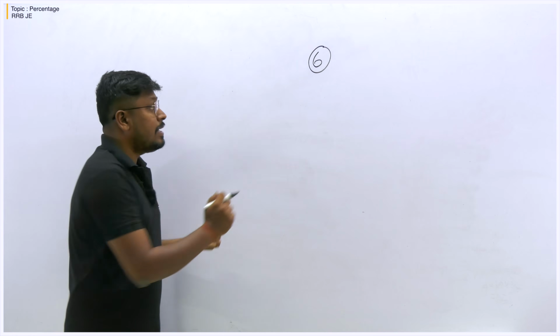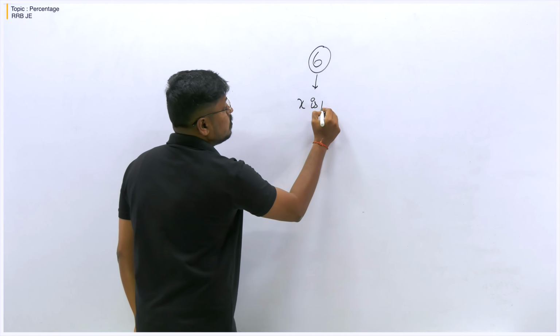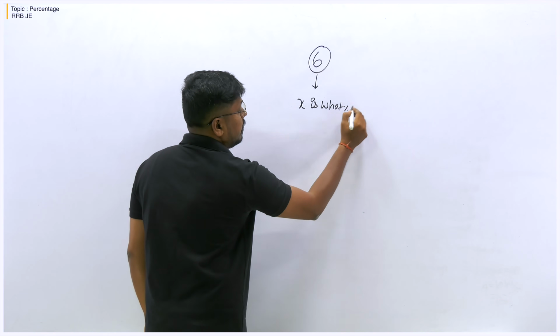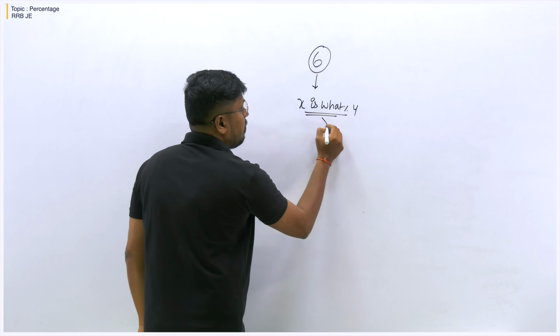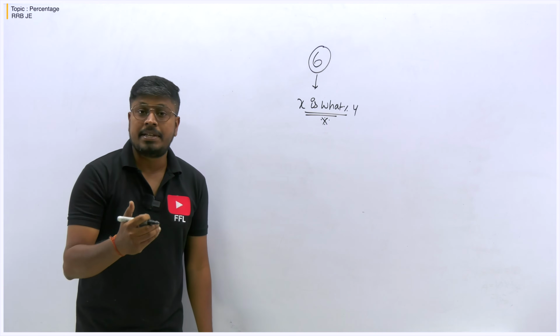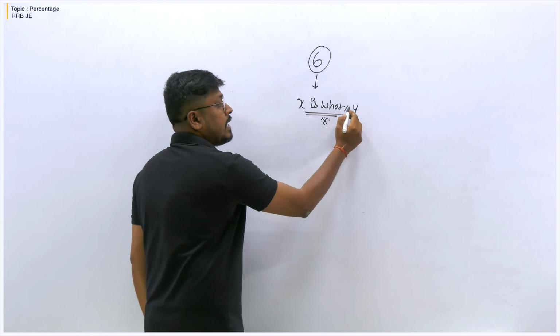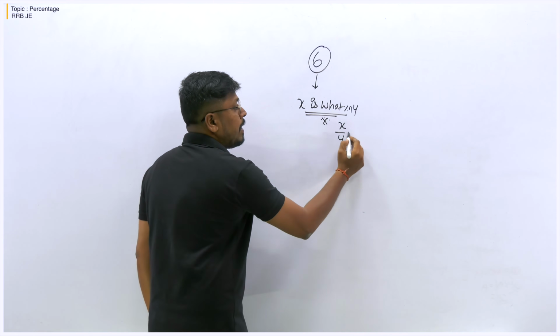For example, there is one important concept in the topic percentage, which is X is what percentage of Y. This is one of the most important concepts: X is what percentage of Y, and X is what percentage more or less than Y. Here, if it is X is what percentage of Y, there is a formula: X by Y into 100.